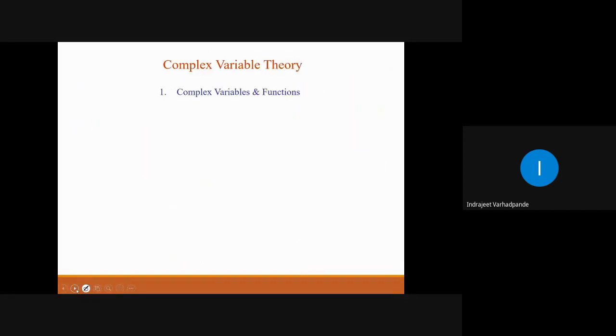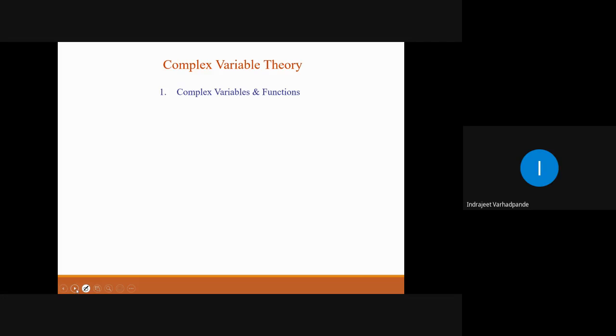Now what we are interested in studying in this particular unit is the theory of complex variable, or complex variable theory. Initially we will be trying to understand the extension from a real function to the complex function, and therefore the variable defined will be called the complex variable.